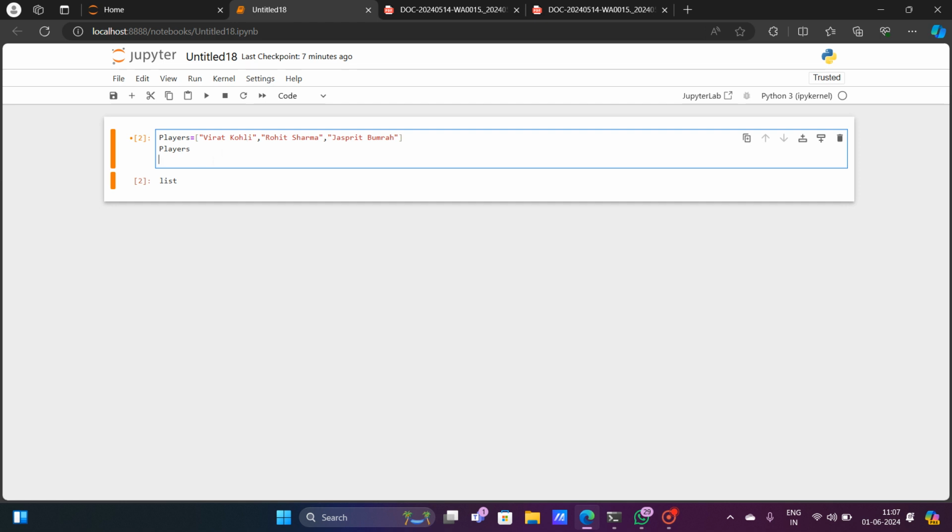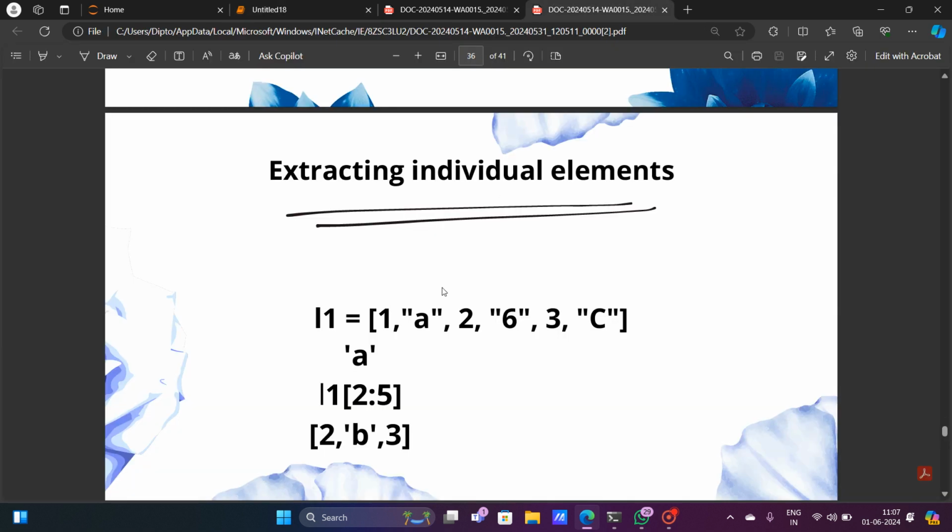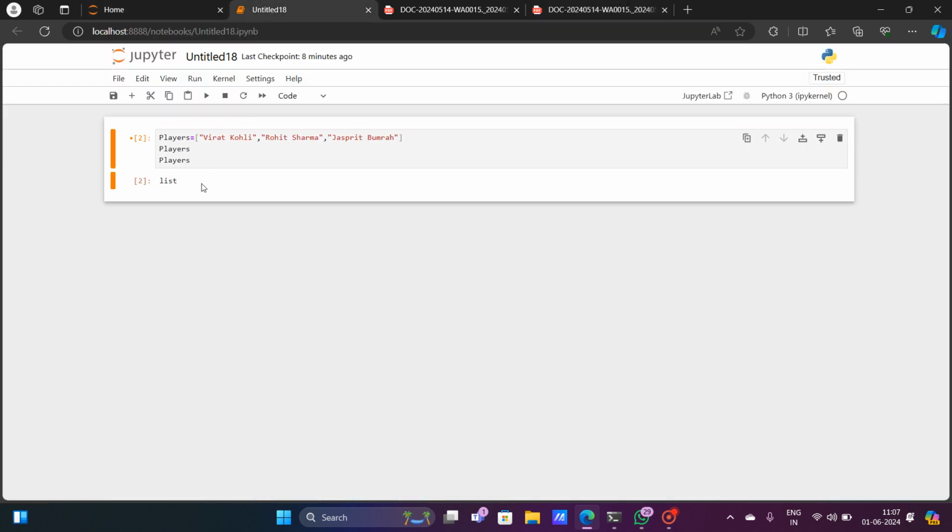So, if I want to extract only Rohit Sharma from this list of players, what can I do? I can just write the name of the variable, that is players, and then use a third bracket and give the indexing.